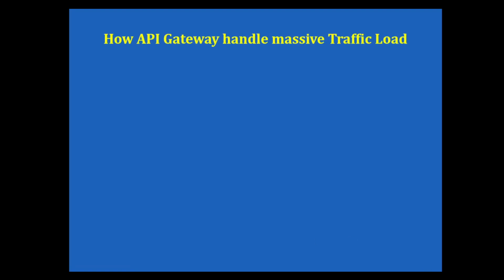Now let us understand how the API gateway handles massive traffic load. If we understand this point, that means we have really understood how the API gateway behaves in a situation when a massive traffic load comes in. Now let us understand how it handles such a situation.